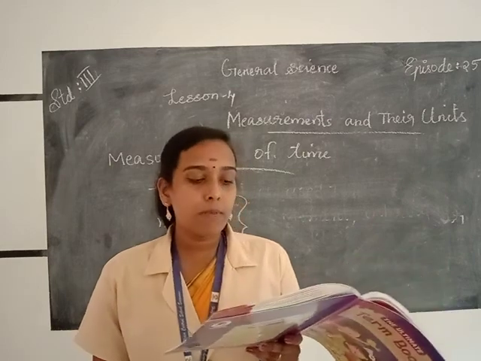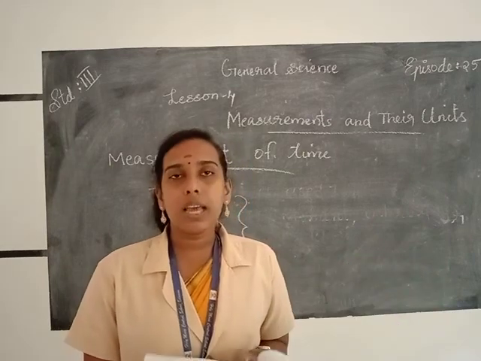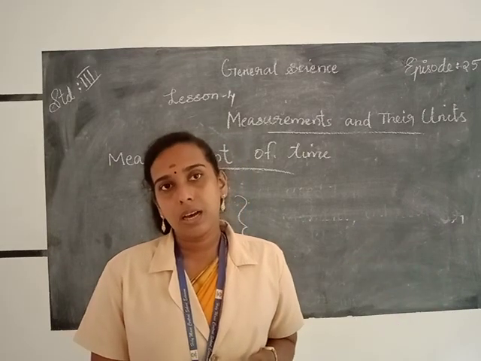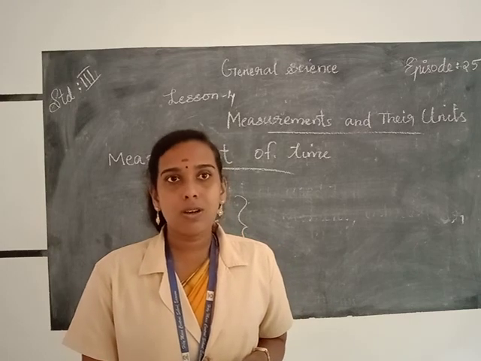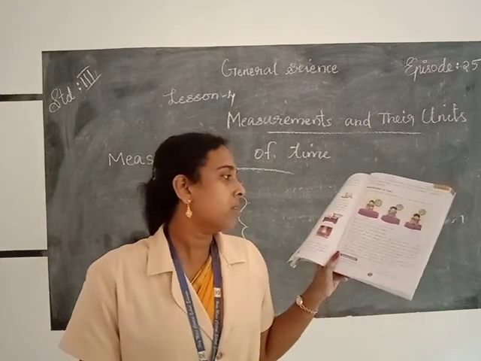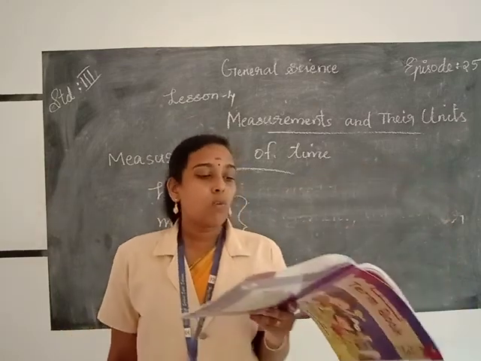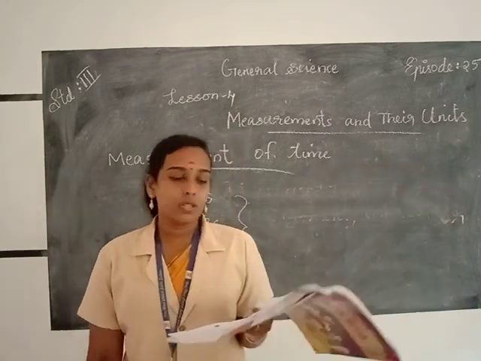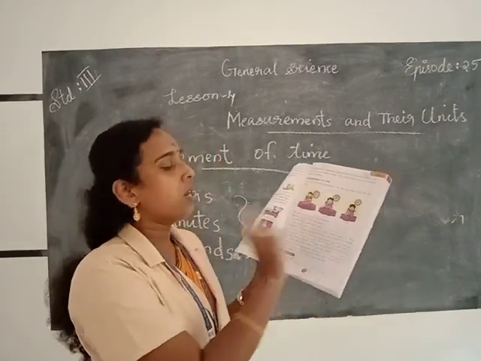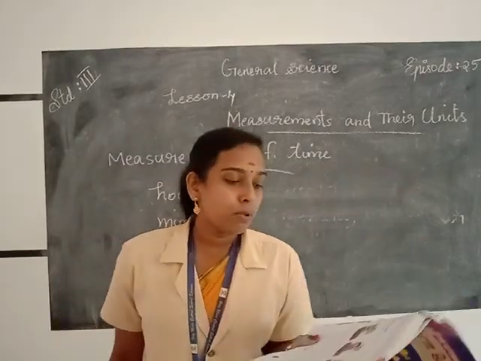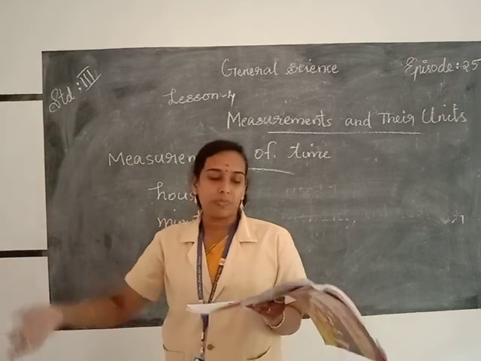First question, what time do you get up in the morning? At 6 o'clock or 7 o'clock? You write the time that you get up in the morning in the provided space. Then what time do you reach your school? Write the time you reach your school. Then what time do you reach back home?